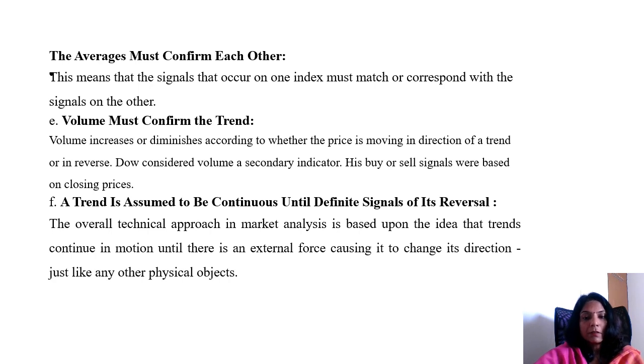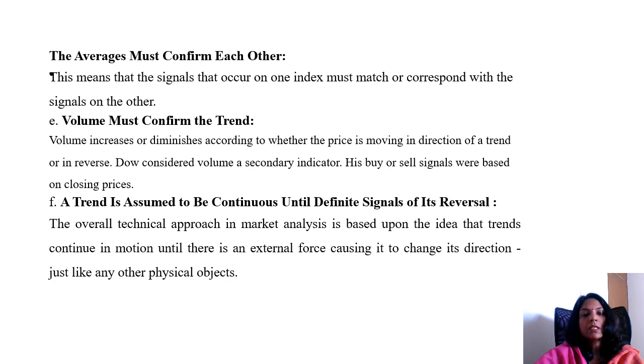Only when all the indices move in the same direction can you identify the trend concretely according to the Dow theory. So if one index is going upward, the others should also go upward, so that you can confirm an upward trend, or vice versa. So the averages must confirm each other.